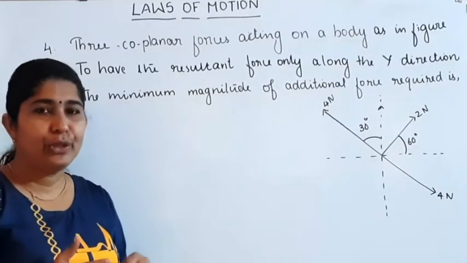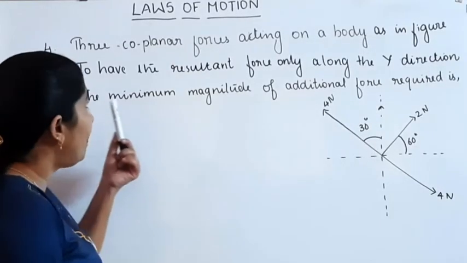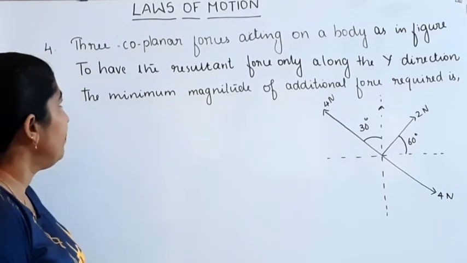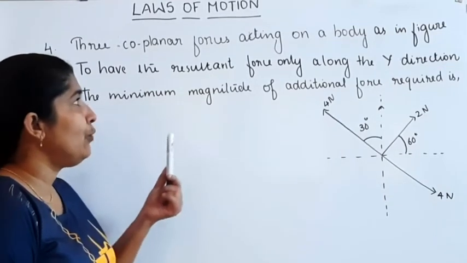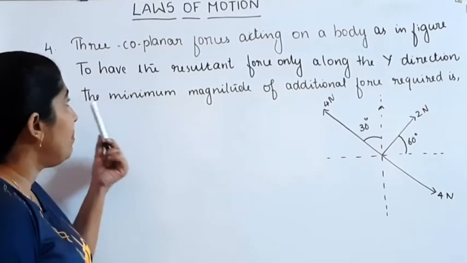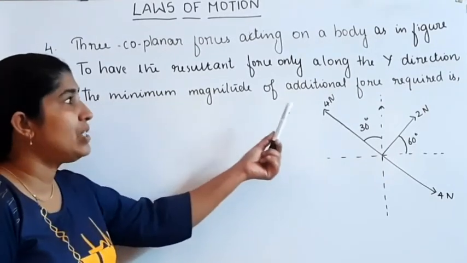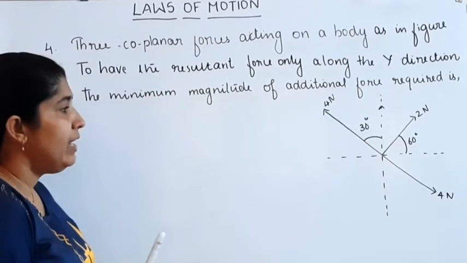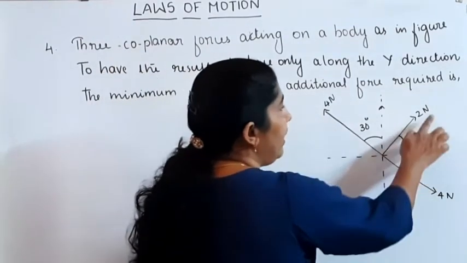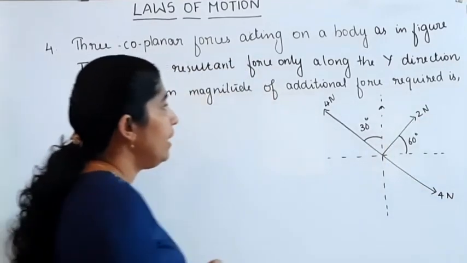Our fourth question. Three coplanar forces are acting on a body as in the figure. To have the resultant force only along the y direction, the minimum magnitude of the additional force required is. We have three coplanar forces: 4 Newton, 4 Newton and 2 Newton.